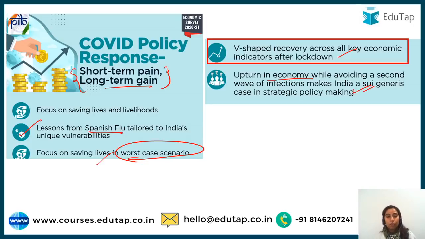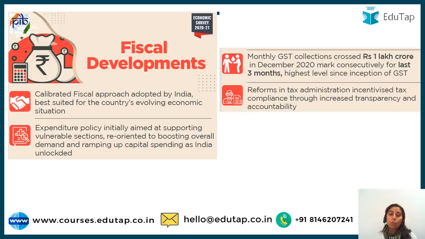So the previous thing which we have read, the gist I gave you, is what is explained again in your ensuing chapter. Taking you to the fiscal developments part, guys. This is what the government is trying to tell, what they have done in terms of development in this economic survey. A calibrated fiscal approach was adopted by India. Calibration, you have to see, whenever required, precision: they did not wait for the brakes to be removed, rather they very smartly removed the brakes and then put on the accelerator.